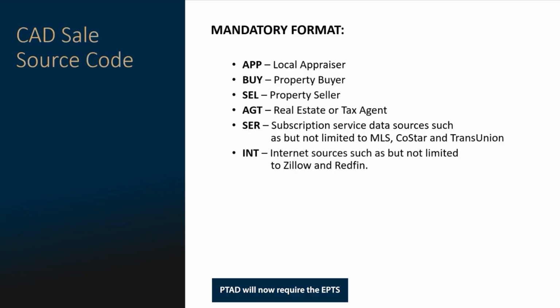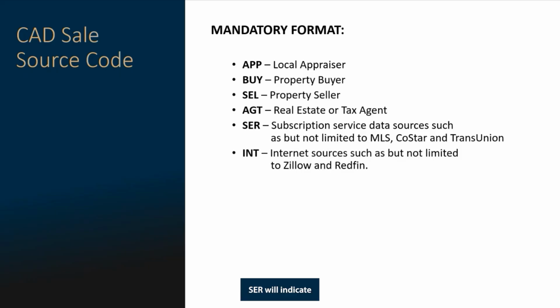PTAD will now require the EPTS to identify the CAD sales source code for any transfer where there is a submitted sale price using one of the following abbreviations. APP will indicate the sale price was obtained from a local appraiser. BUY will indicate the sale price was obtained from the property buyer. SEL will indicate the sale price was obtained from the property seller. AGT will indicate the sale price was obtained from a real estate agent or tax agent.